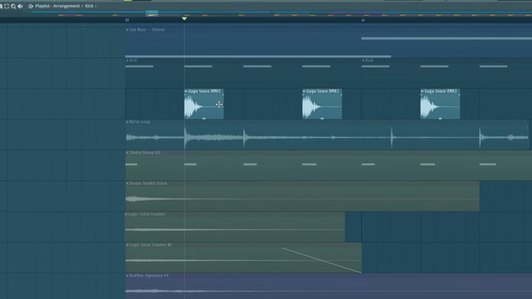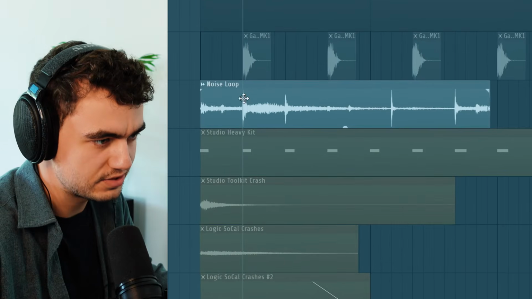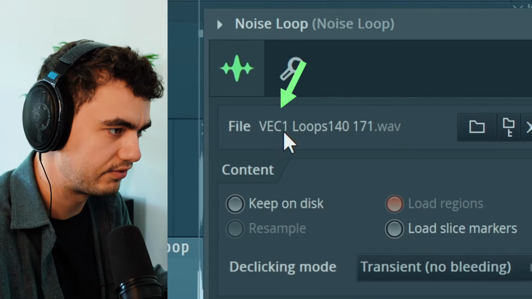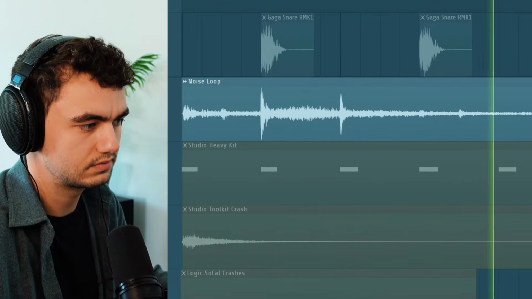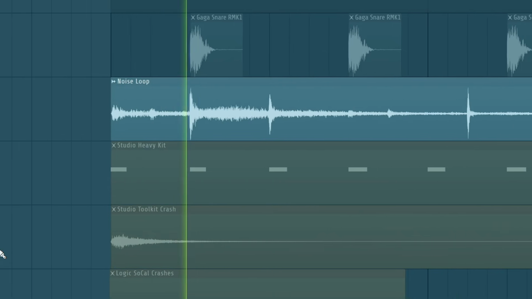The clap here, which is basically also a snare, is a classic electro house Vengeance type of snare. Then there's this noise loop here, which I'm pretty sure Red One used a loop. Unfortunately, I couldn't find the original loop, so what I used here is from Vengeance Essential Club Sounds Volume 1, which normally sounds like this. And I added a bit crusher from Serum, and after that it sounds like this.